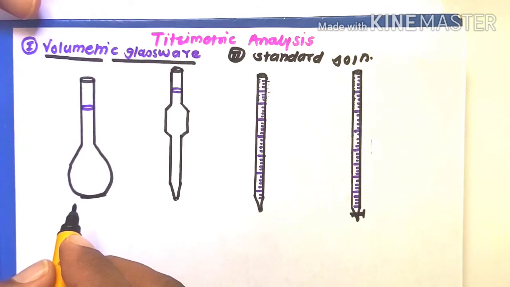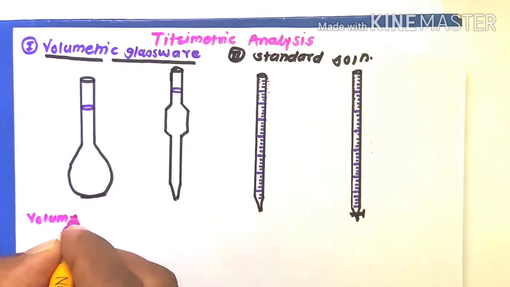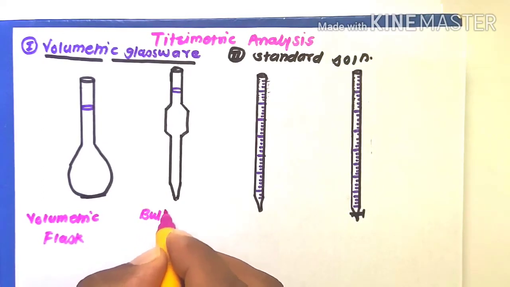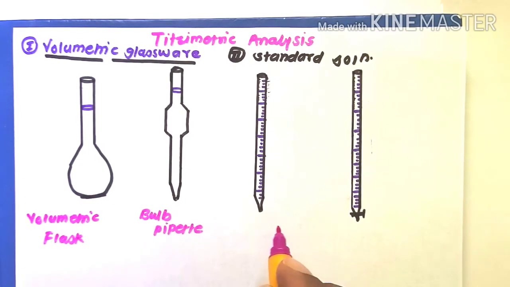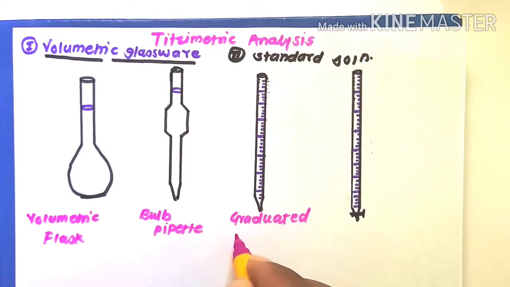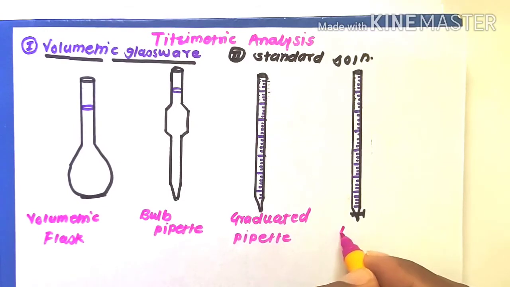Calibrated glasswares like the volumetric flask, then second one, bulb pipette, then third one, graduated pipette, and the fourth important glassware, that is burette.